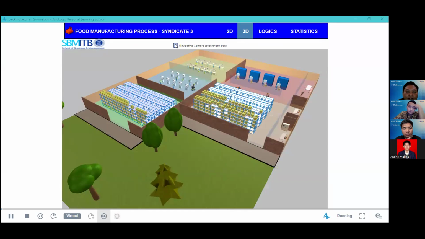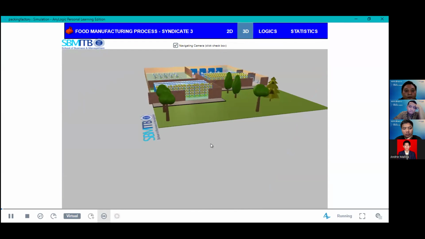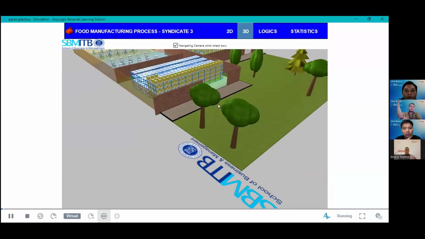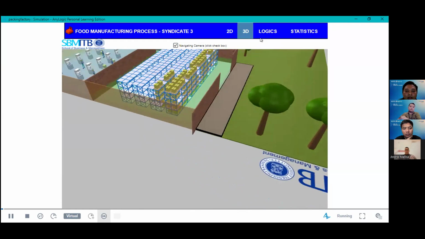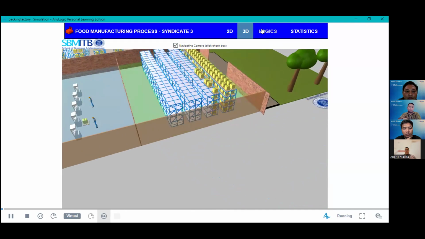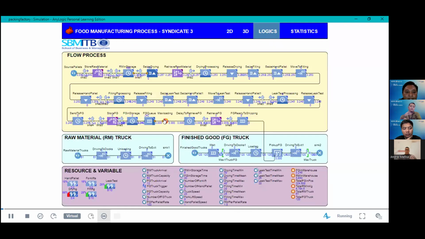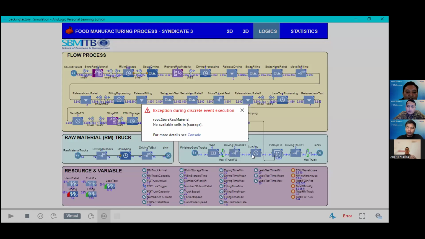We also added a camera navigation feature to see all sides of the manufacturing plant. And this is the logic that we have created: the flow process, raw material truck, finished good truck.